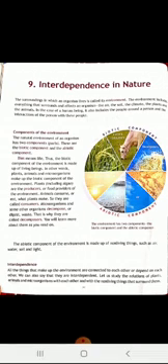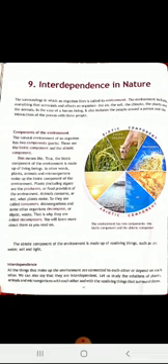Next is components of environment. Two components of environment are there: biotic component and abiotic component. Bio means life.